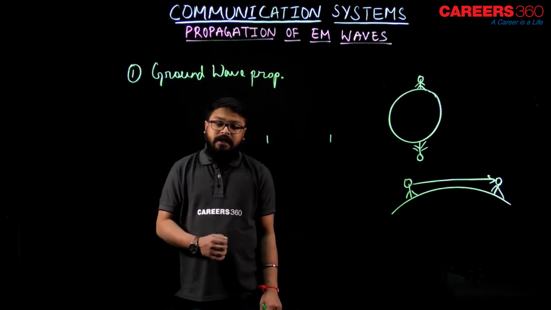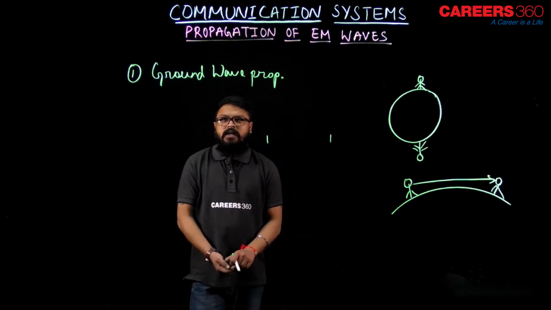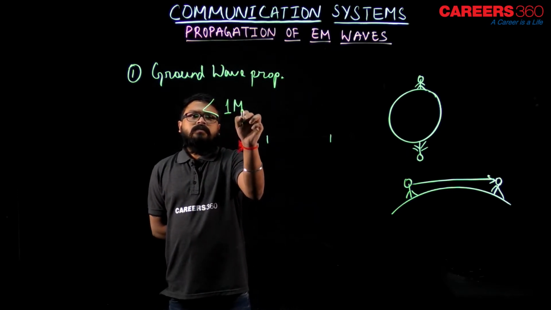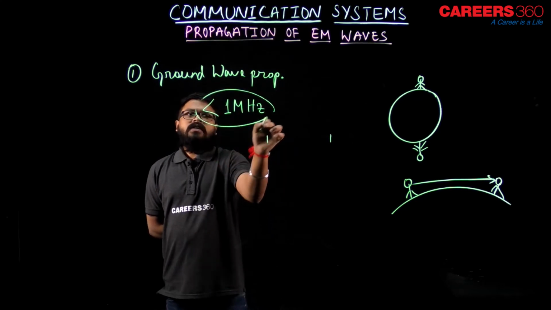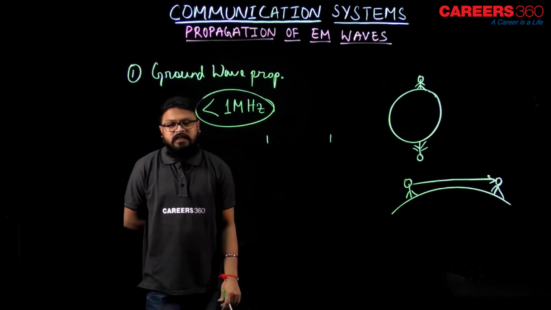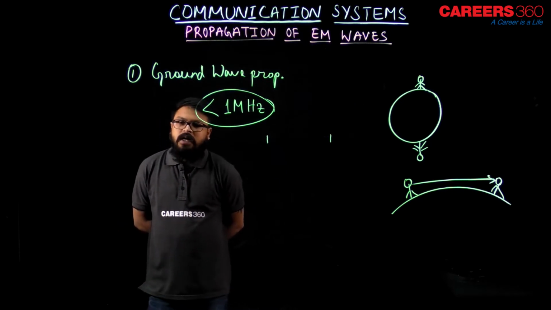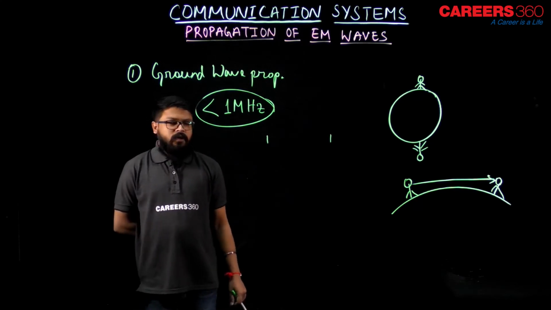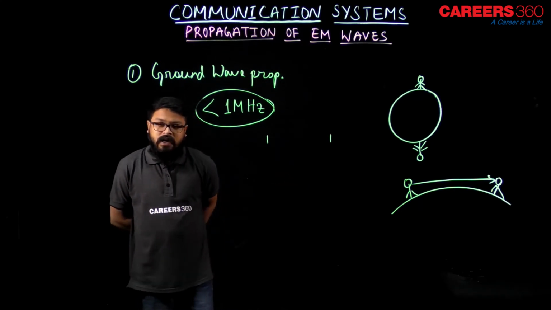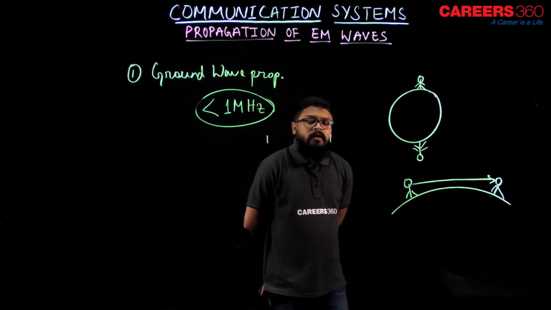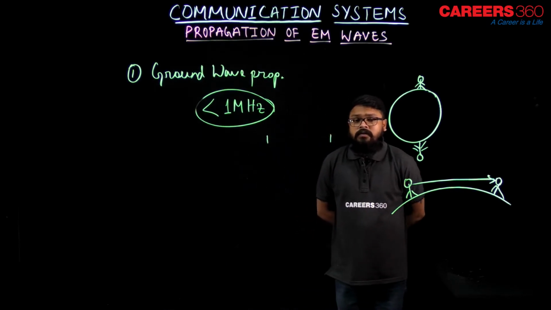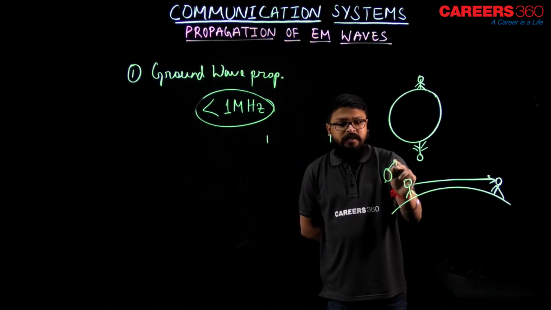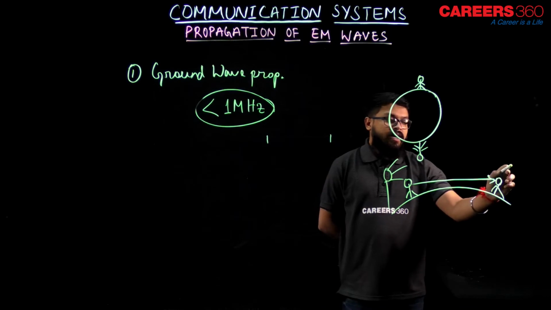In that case, we use low frequency signals, that is, the frequency of the signal would be less than 1 megahertz. So the message signals whose frequency is less than 1 megahertz are used for short distance communication. And here we use radiating antennas. Suppose this is the antenna which radiates. So radiating antennas are used like this.